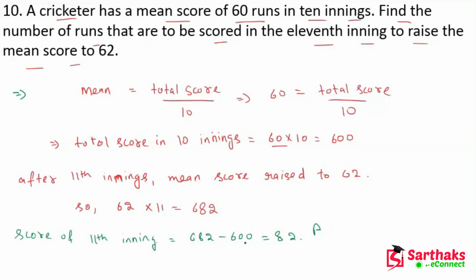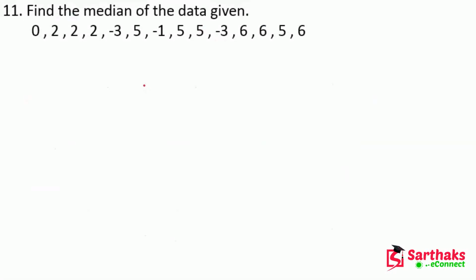I hope, my dear friends, you understand these things. The next question is: find the median of the data given. We have data like this: 0, 2, 2, 2, minus 3, 5, minus 1, 5, 5, minus 3, 6, 6, 5 and 6. We have to find the median. First of all, for finding the median, we have to arrange in ascending order. So this will become minus 3, minus 3, minus 1, 0, and the next is 2, 2, 2,